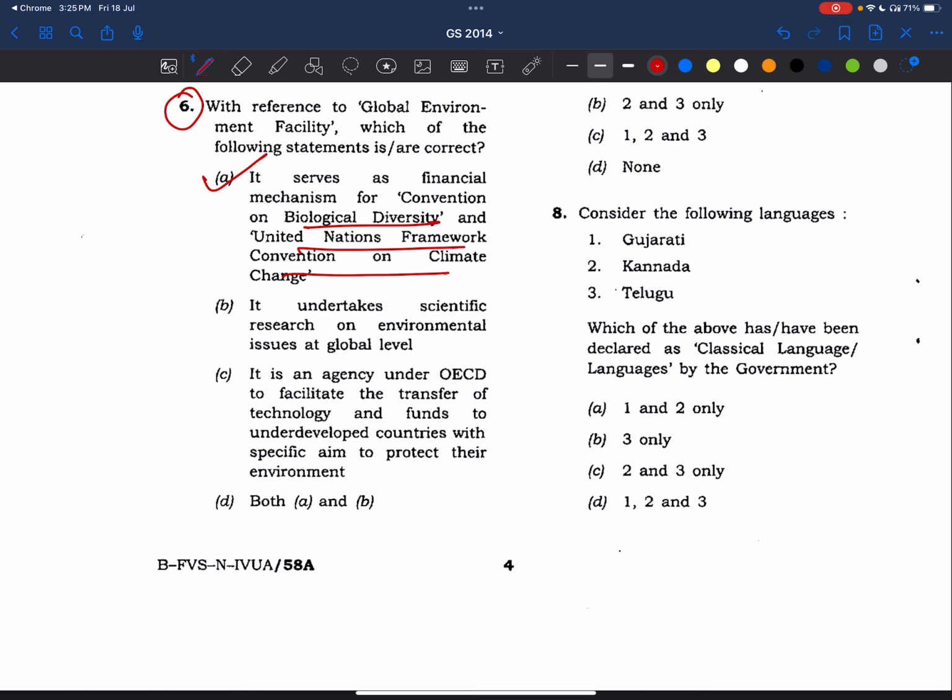Now coming to B, it undertakes scientific research on environmental issues at global level. No, it does not take any scientific research. It is only a facility which is working under World Bank and it gives financial assistance to the programs which are undertaken under biodiversity conventions and UNFCCC. Okay. No, it is an agency under OECD? No, under World Bank. I said no, it is under World Bank. Right. So that is, friends.